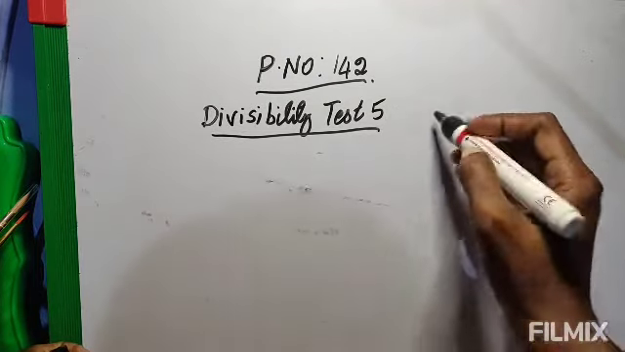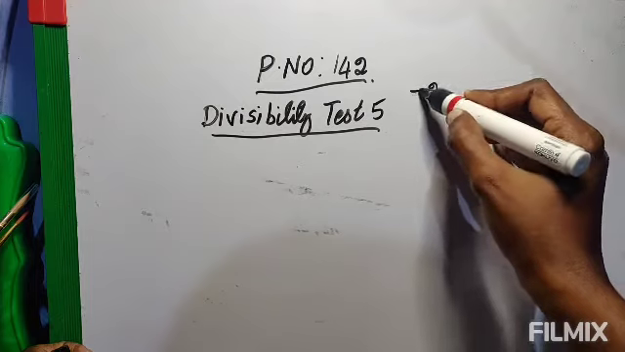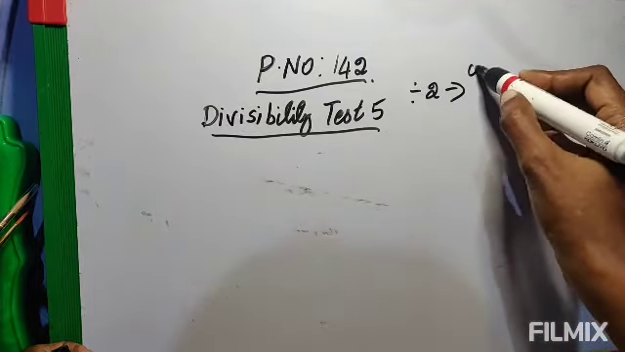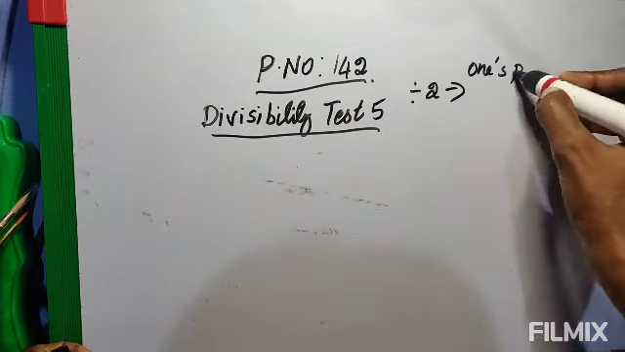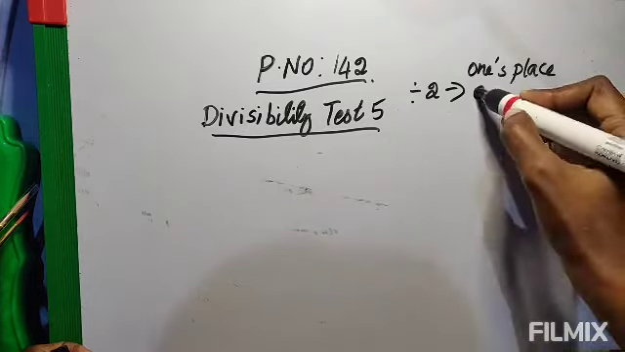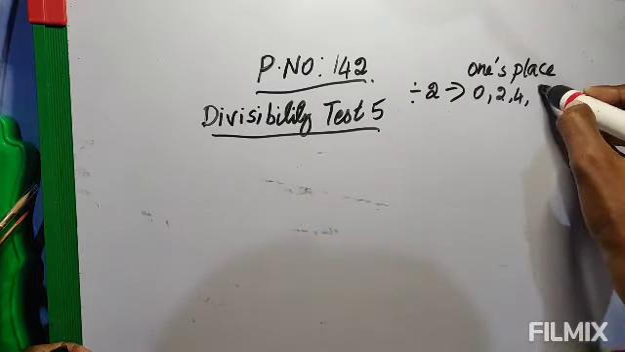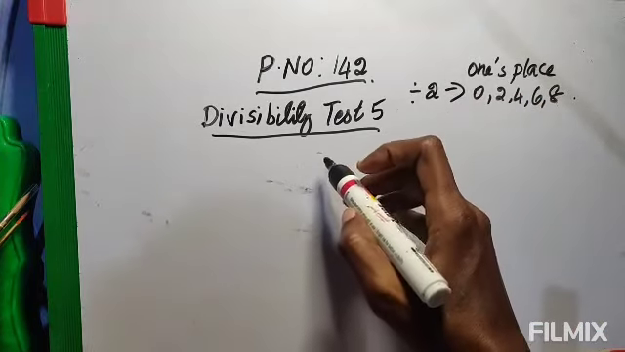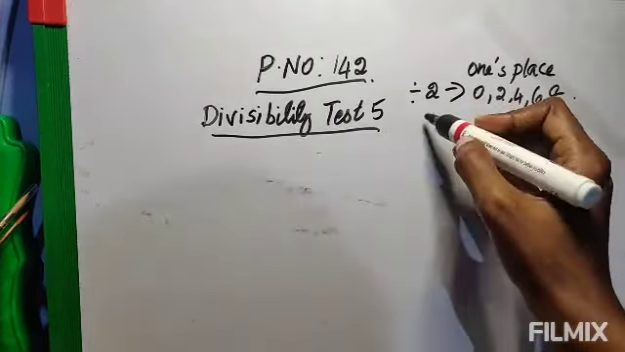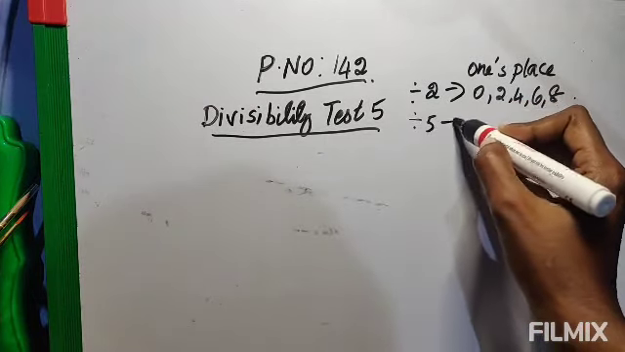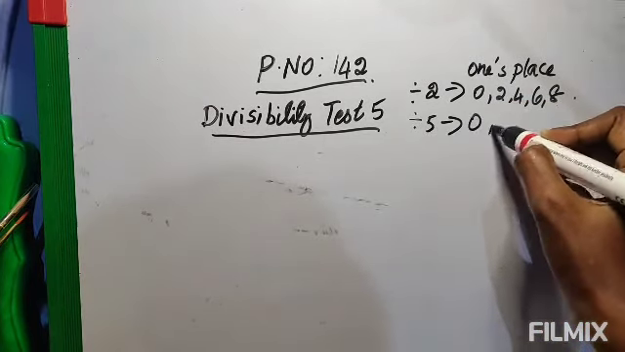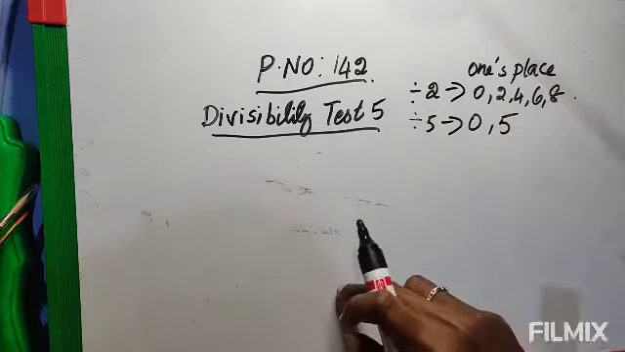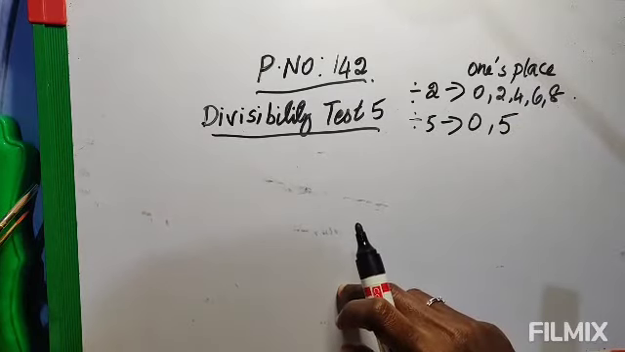So in divisibility, divisible by 2 means the last ones place must be 0, 2, 4, 6, 8. Any one of these numbers must be there. For divisibility by 5, the ones place must be 0, otherwise 5. If any one of these numbers is there, then it is divisible by 5.